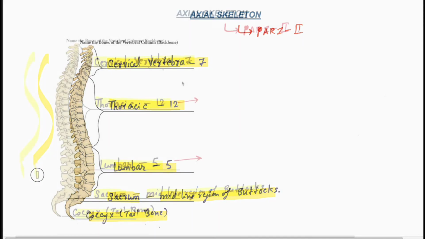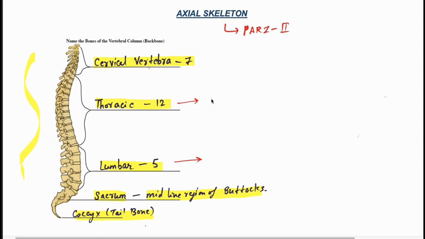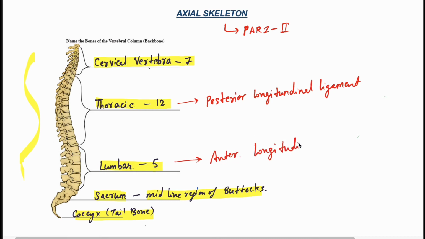In the thoracic vertebra we have the posterior longitudinal ligament, and in the lumbar we have the anterior longitudinal ligament. And why am I telling this, and why didn't I describe all the other ligaments?